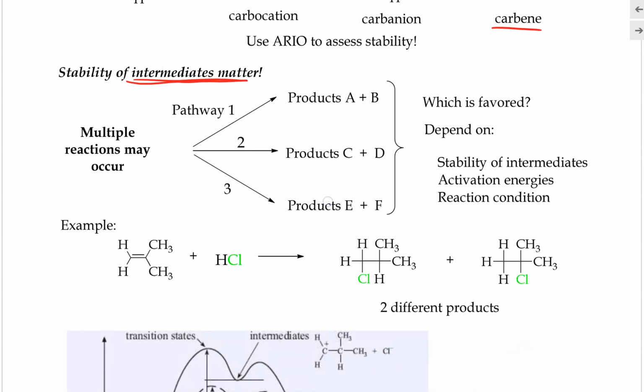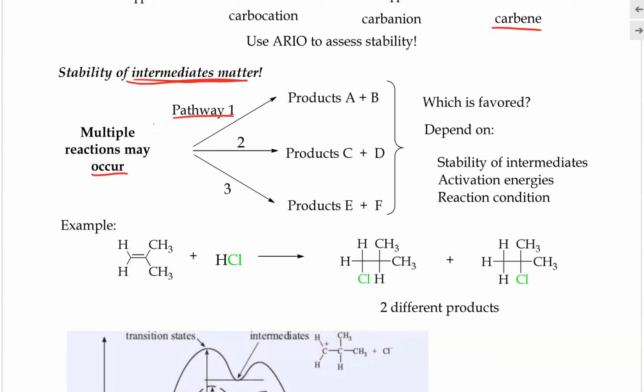For example, when we perform a chemical reaction, there are many different pathways that can occur. One pathway may lead to the formation of the major product, while another pathway can lead to the formation of a minor product, and so on. So, for example, pathway 1 might convert the reactant into products A and B, whereas pathway 2 will convert the same reactant into products C and D, and pathway 3 may lead to the formation of products E and F.